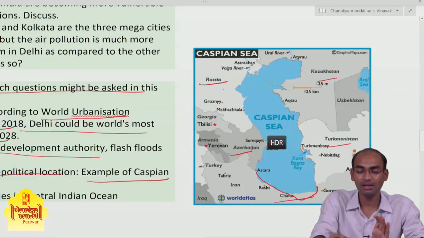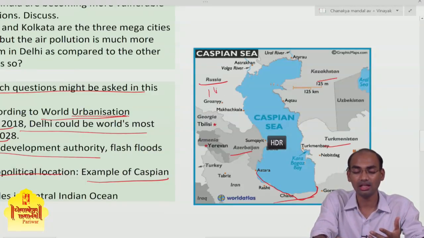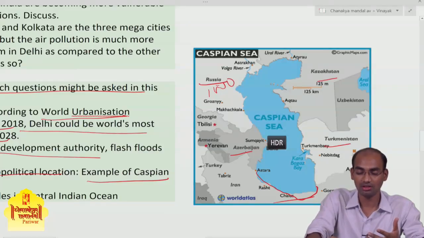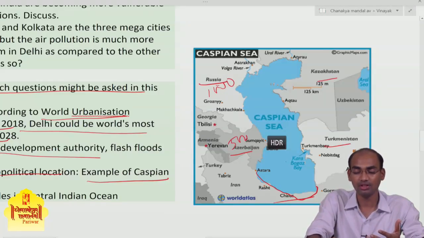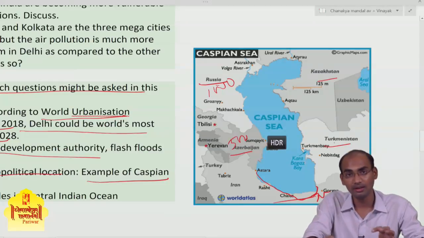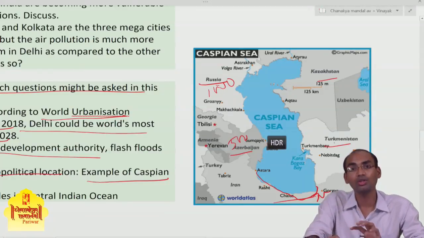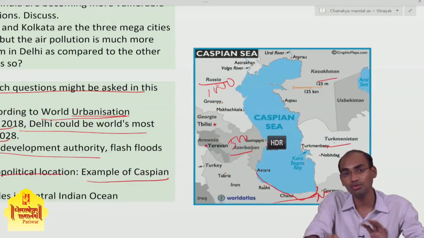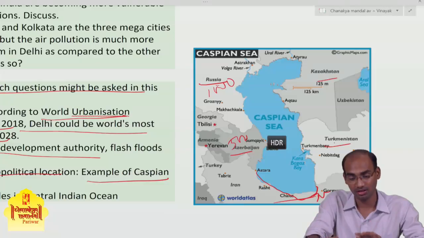For example, Russia has, let's say, 1000 kilometers, Azerbaijan has, say, 500 kilometers, Iran has, let's say, 700 kilometers. So the resources will be distributed in the proportion of the length of coastlines these countries have with the Caspian Sea.